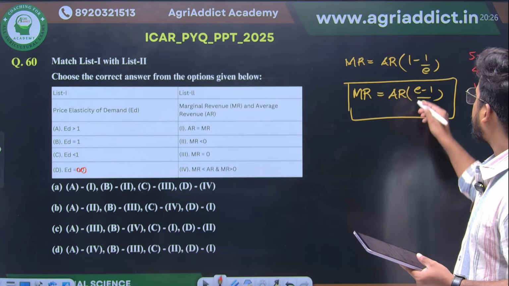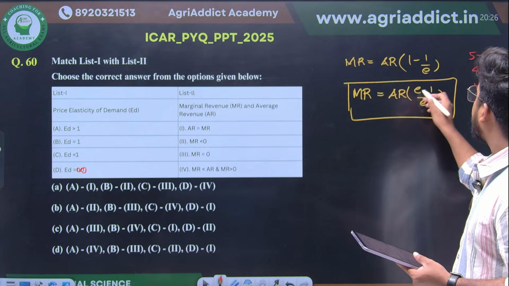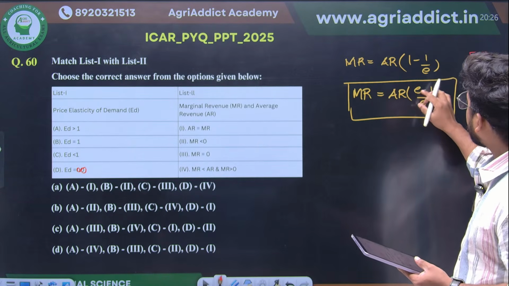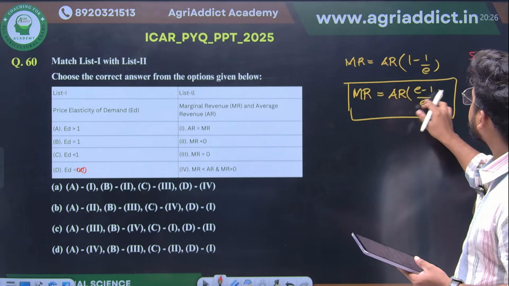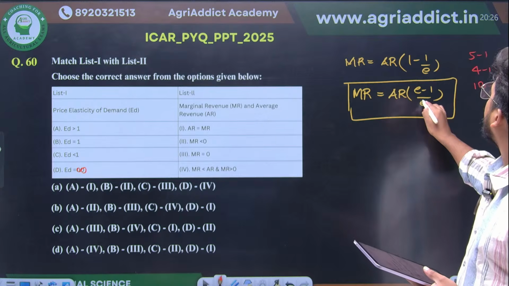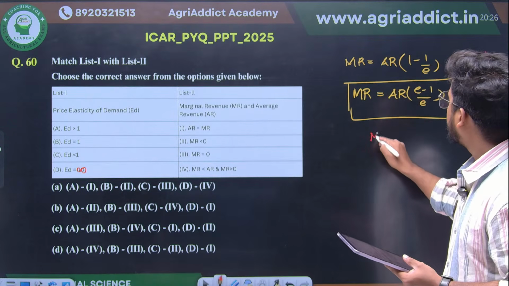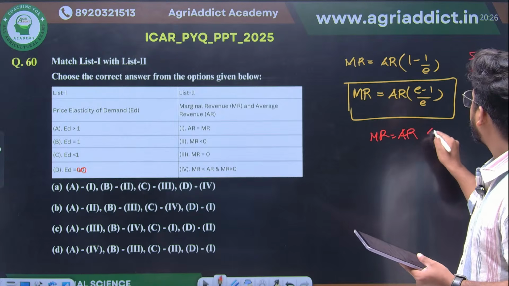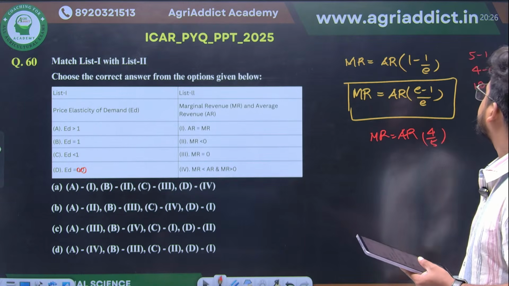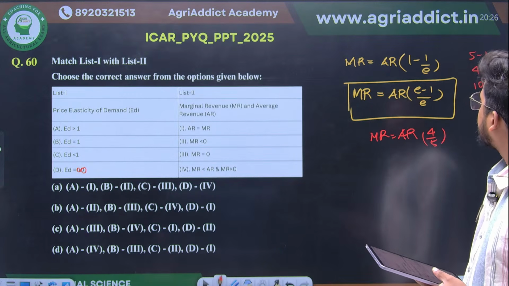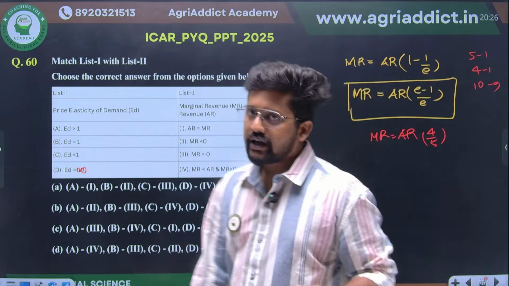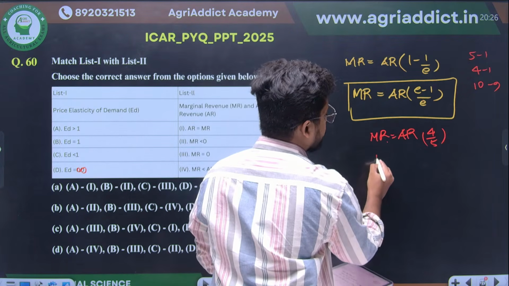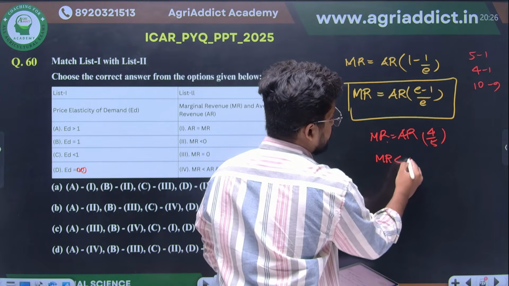So with 5 minus 1, that is 4, divided by 5, marginal revenue is equal to average revenue into 4 by 5, right? So what will be happening here? Obviously marginal revenue will be a part of average revenue, so marginal revenue will be less than average revenue here.